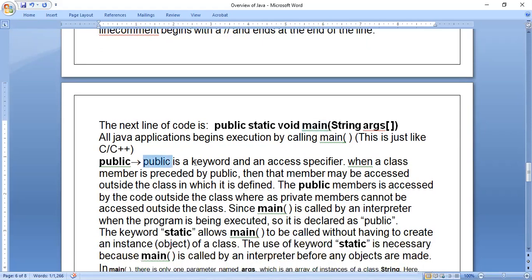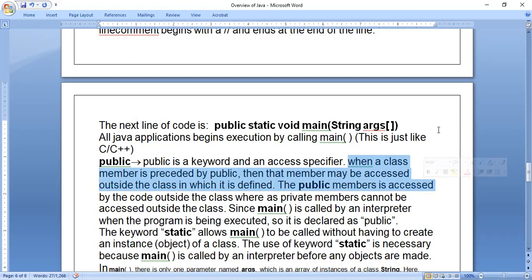So public is a keyword and an access specifier. In the classes and objects chapter of C++, we have 3 keywords: public, private, and protected. It is an access specifier plus it is a keyword, 2 things. When a class member is preceded by public, then that member may be accessed outside the class in which it is defined. About this I will explain a little bit.